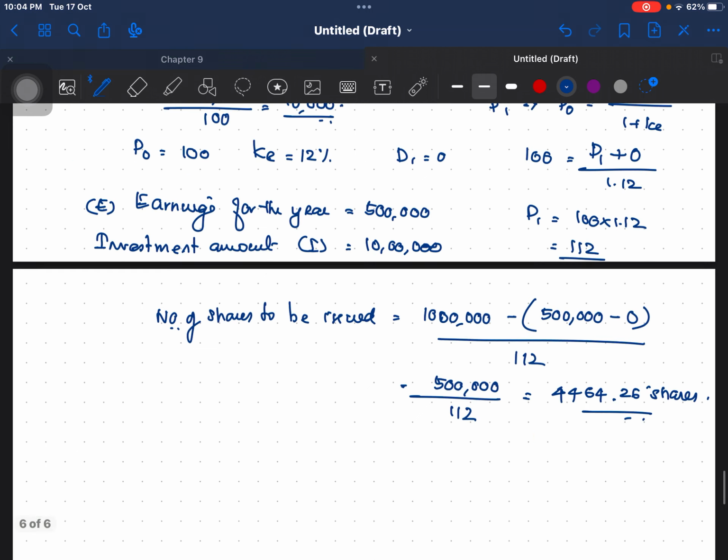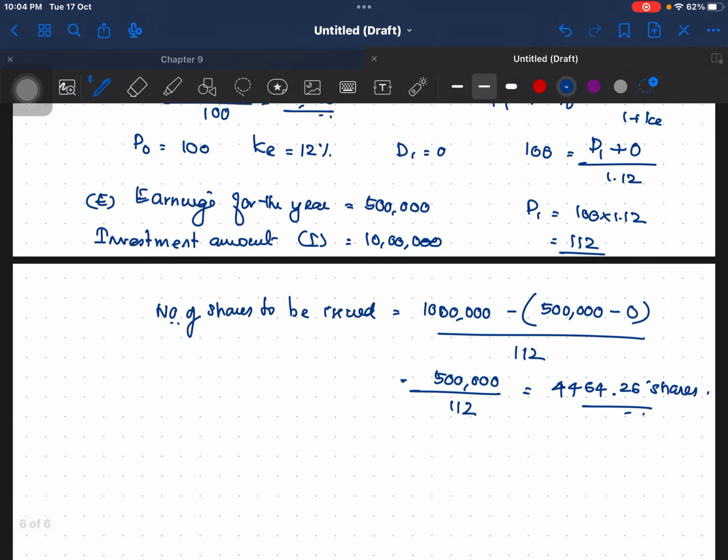Okay, that is the number of shares to be issued. Now this is delta N. Okay, so you got the value of shares also. Now probably you can do the value of firm.